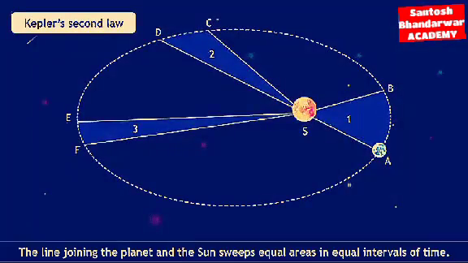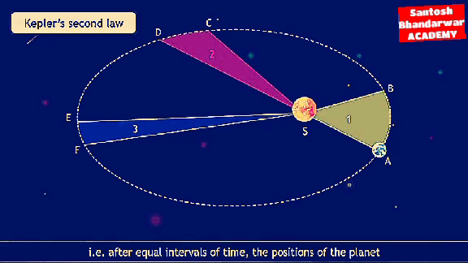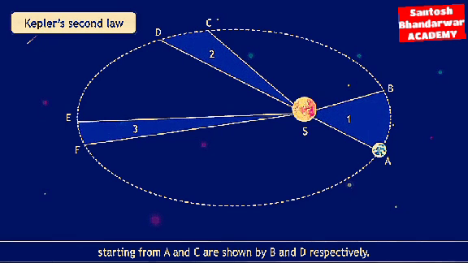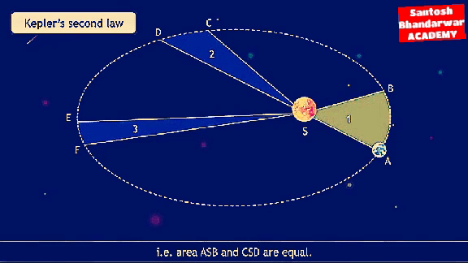Kepler's second law. The line joining the planet and the sun sweeps equal areas in equal intervals of time. AB and CD are distances covered by the planet in equal time. That is, after equal intervals of time, the positions of the planet starting from A and C are shown by B and D respectively. The straight lines AS and CS sweep equal area in equal interval of time. That is, area ASB and CSD are equal.